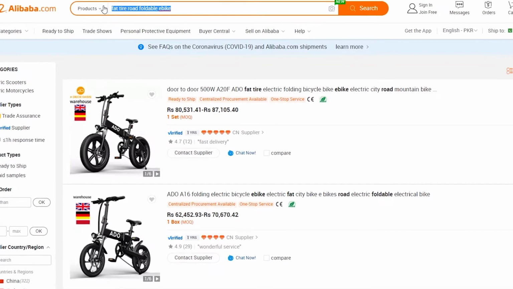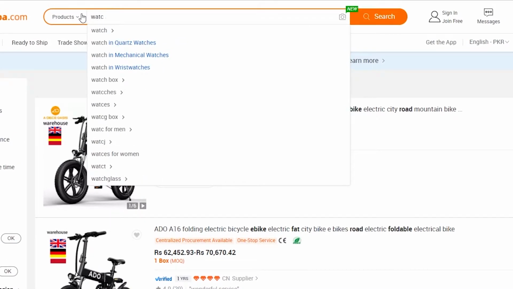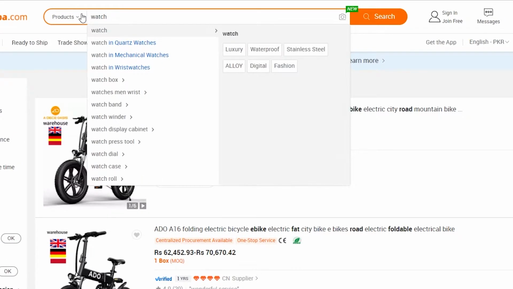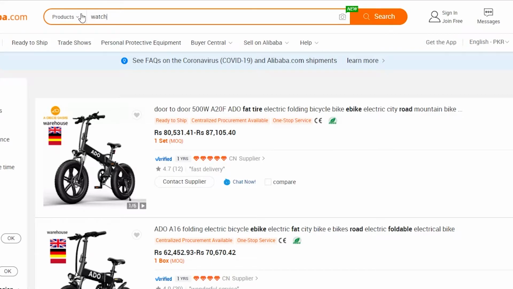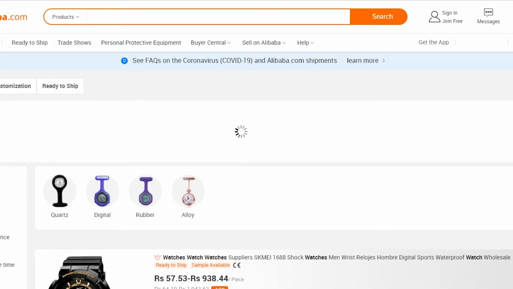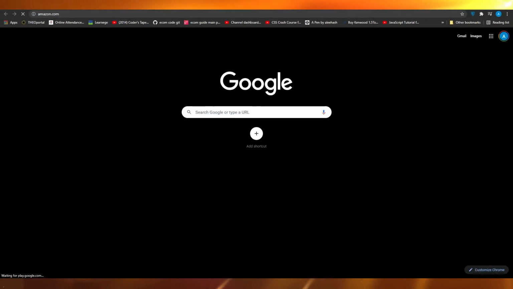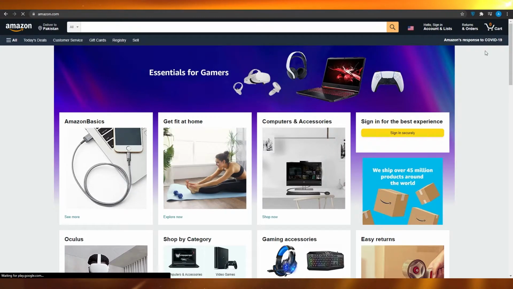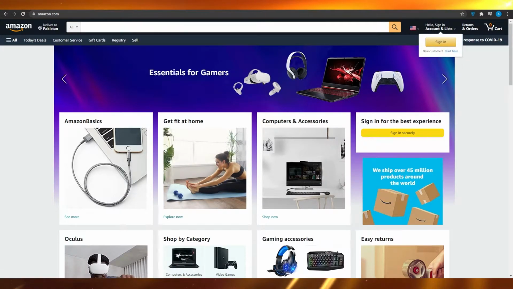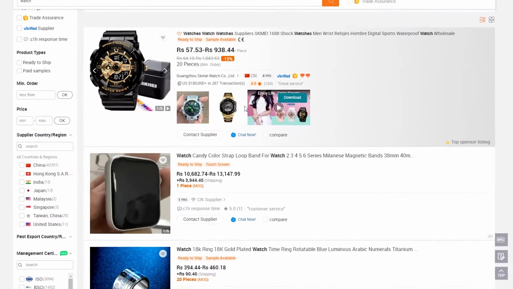Now for example, I'm gonna type in watch over here. Once I type in watch, I'm gonna simply wait for a couple of seconds, and then I will have these watches come up. I'm gonna open up Amazon in another window, because almost all the people nowadays use Amazon because of their fast delivery times and everything. So once I open up Amazon over here, I'm gonna come back.